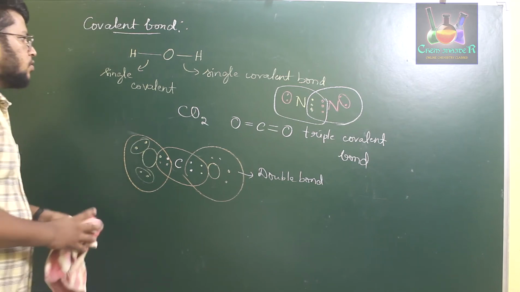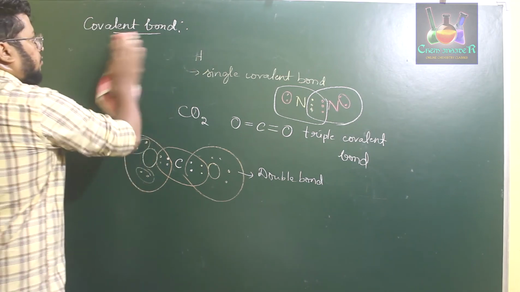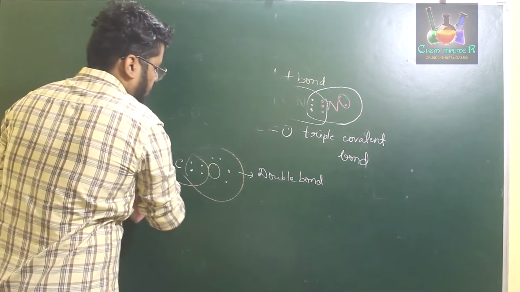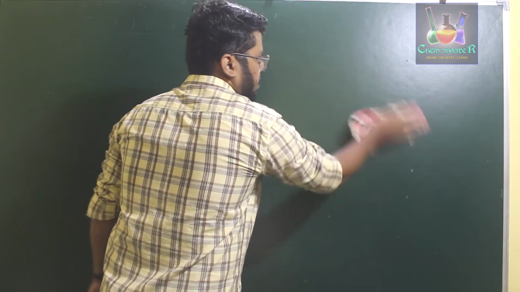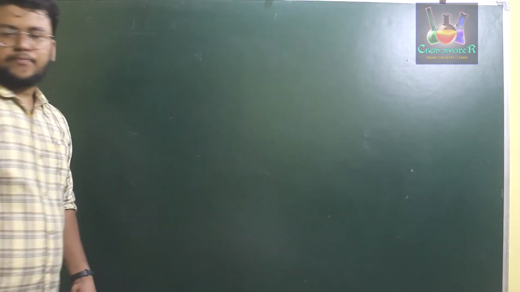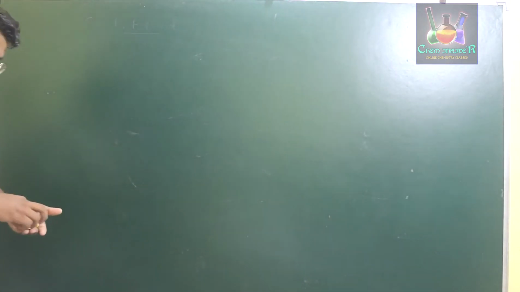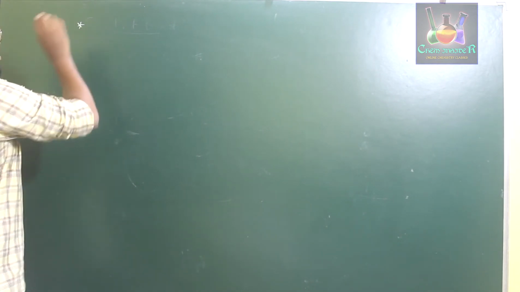So there are certain rules to write the Lewis dot structure for a molecule. First we'll start with the basic rules, and then we'll write certain structures of some examples or some compounds. Okay, the first rule says that we need to calculate the total valence electrons present in the given compound.